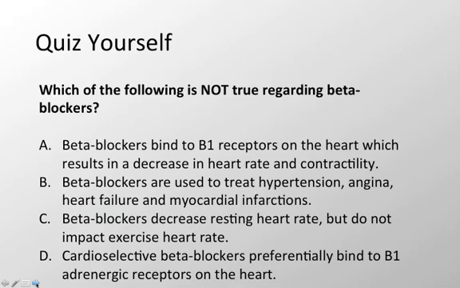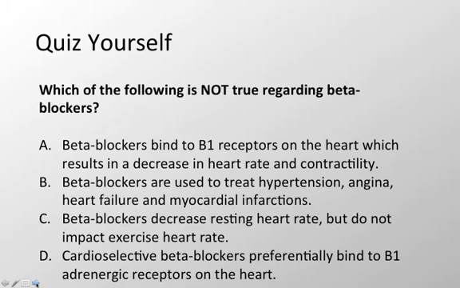Which of the following is not true regarding beta blockers? Beta blockers bind to beta-1 receptors on the heart, which results in a decrease in heart rate and contractility. Beta blockers are used to treat hypertension, angina, heart failure, and myocardial infarctions. Beta blockers decrease resting heart rate, but do not impact exercise heart rate.